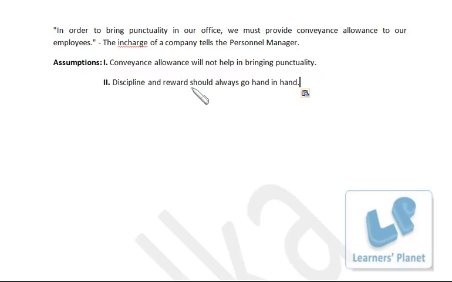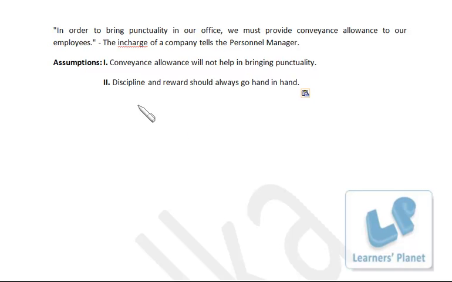It seems to be an individual's opinion, may or may not be right. But in this case, the in charge has some confidence in his mind that if he gives convenience allowance, they'll be able to make the employees punctual. So this assumption is not valid or not implicit from the statement. It seems to be an opinion of an individual.